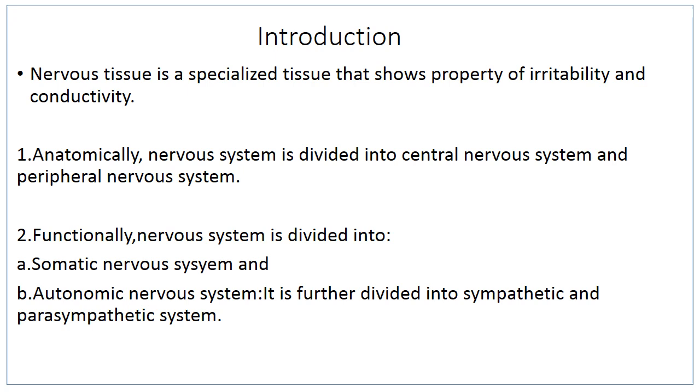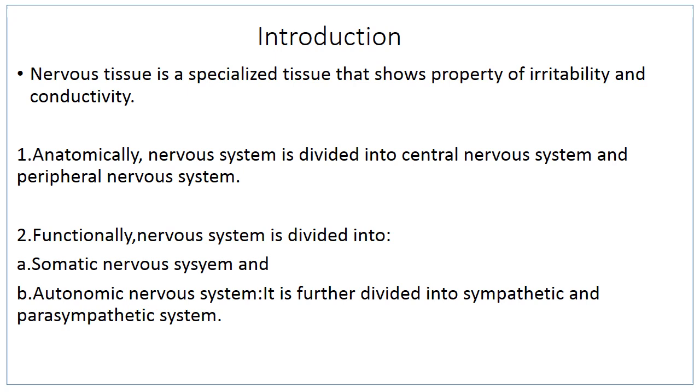In today's lecture, we will study the nervous tissue. Nervous tissue is one of the basic tissues of our body. There are epithelium, connective tissue and muscle. These are also the basic tissues of our body, which we have already studied in our previous lectures. So today we will study nervous tissue. It is specialized tissue because it shows the property of irritability and conductivity.